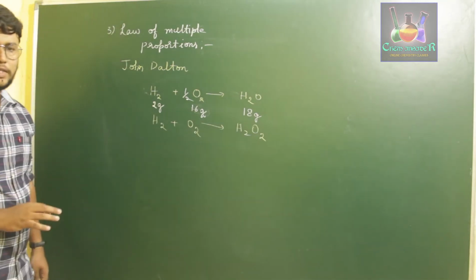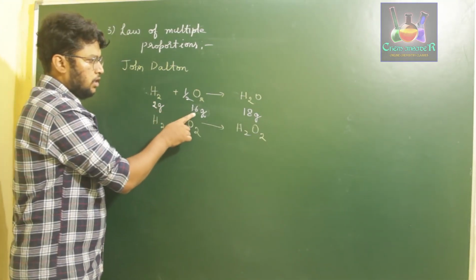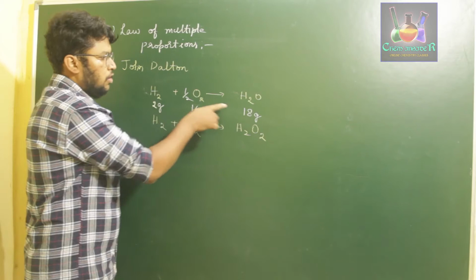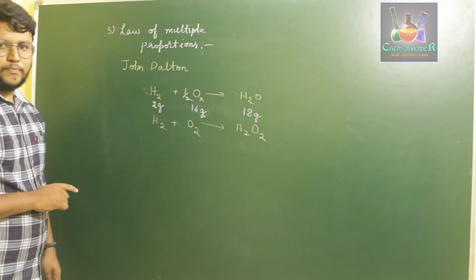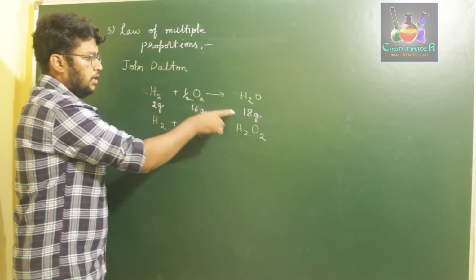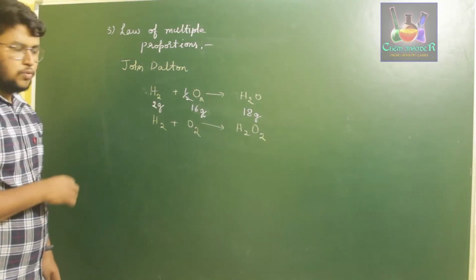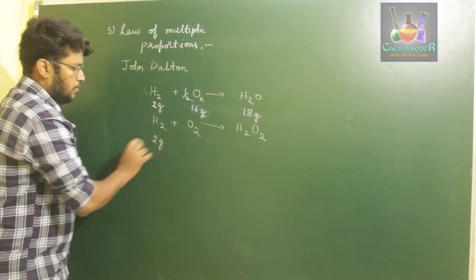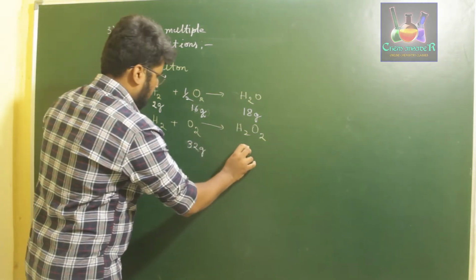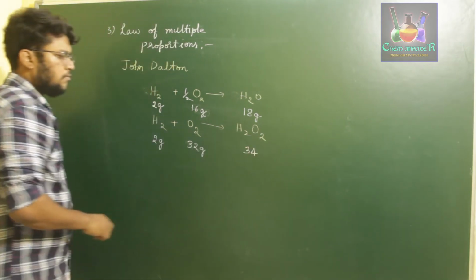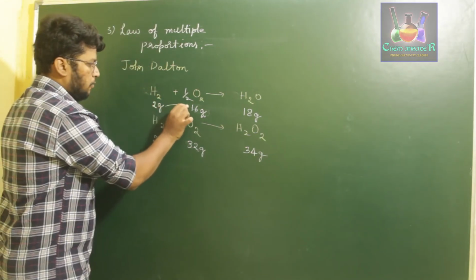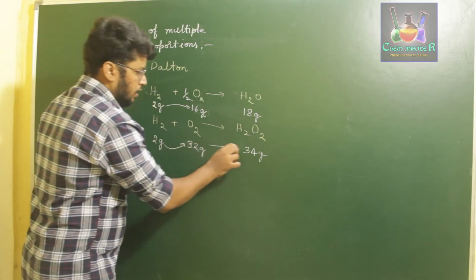This is our law of conservation of mass. 2 grams of hydrogen with 16 grams of oxygen, because we are taking just 1 atom of oxygen, reacts to form 18 grams of H2O. In the other case, we use 2 grams of hydrogen and 32 grams of oxygen to get 34 grams of hydrogen peroxide. So if you observe here, if we alter the proportions, we get a different product.